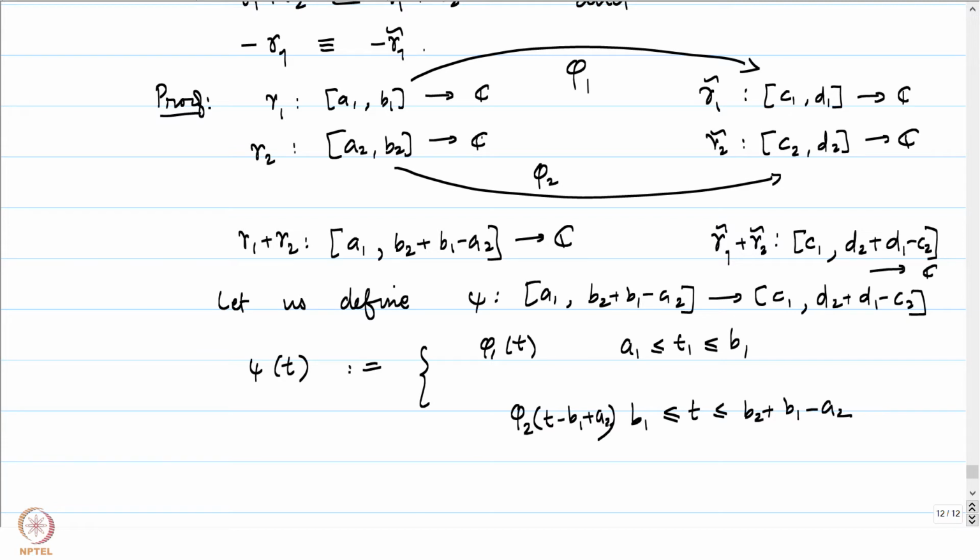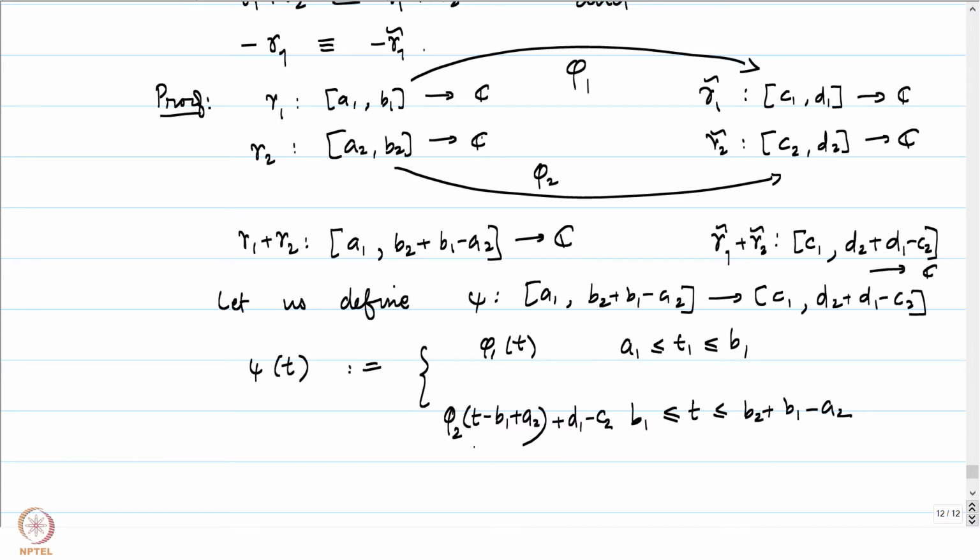But now we are not done. Once we apply this, we will have to translate it. So, for translating, let me just rewrite this a bit to the left. This is going to be phi 2 of t minus B1 plus A2, and then we translate it to the place where we have to worry about all these things. So, that is going to be plus D1 minus C2.